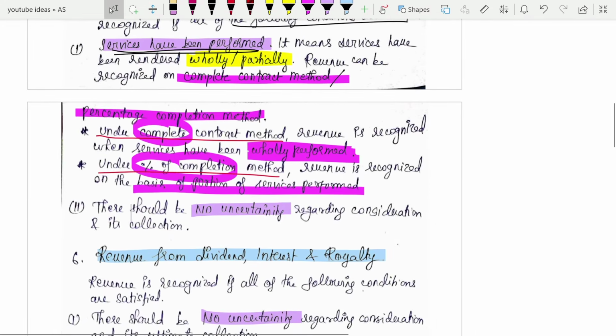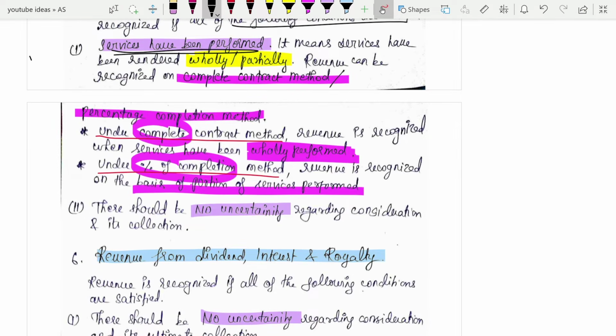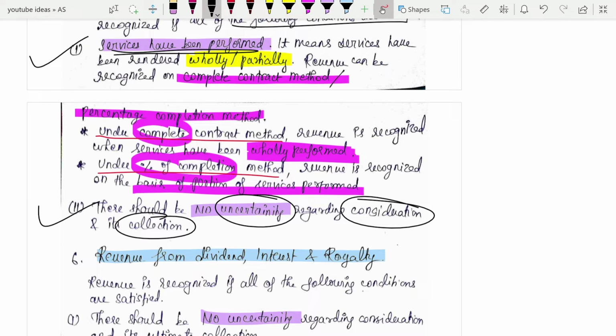So that was your first point. The second point that you have to fulfill is that there must be certainty, no uncertainty, that the consideration you will be able to collect. Whatever consideration is there, you will be able to collect it. So if both these conditions are satisfied, you can recognize your revenue.